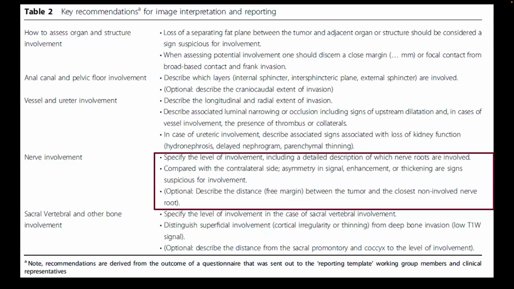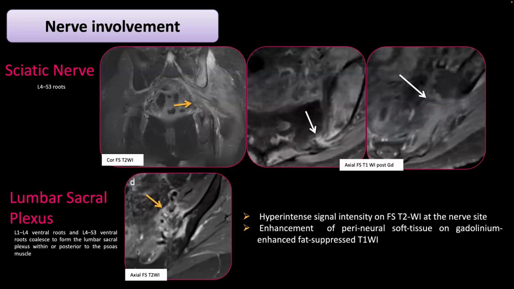So what about nerve involvement? We are looking for infiltration of the sciatic nerve or the lumbosacral plexus. And what are the signs? We are looking for hyperintense signal intensity on T2 and some enhancement of the perineural soft tissue on gadolinium. Usually what helps is looking at the other side, and you can see here there is completely a difference between sides. In that case there was an infiltration of the sciatic nerve, and usually because of the high morbidity they can't perform an exenteration in those cases.